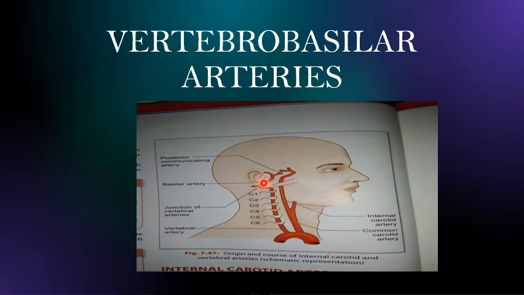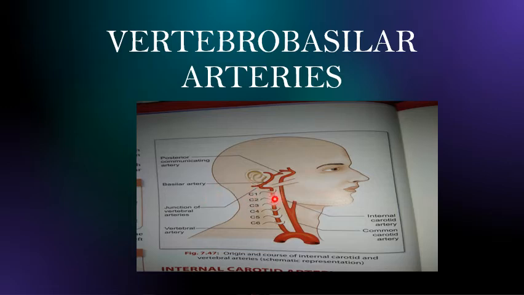Now they unite. Where they unite, we have already seen: they unite at the lower margin of pons. And what do they form? Basilar artery. ठीक है, एकदम ब्रेन के पीछे पॉन्स के एरिया में दोनों तरफ से जुड़ जाते हैं और बनते हैं basilar artery. So this part of it is also clear to you.